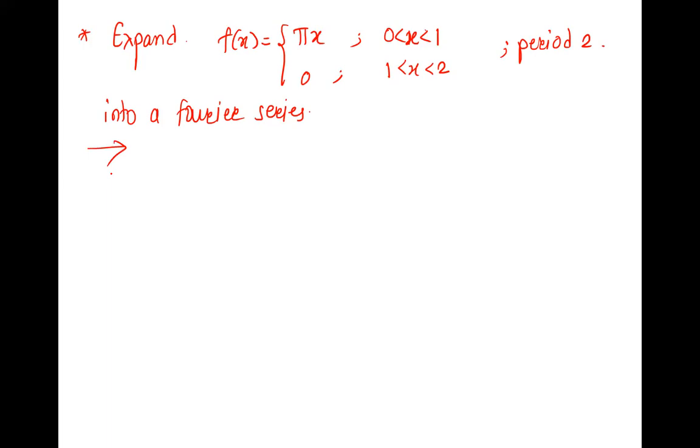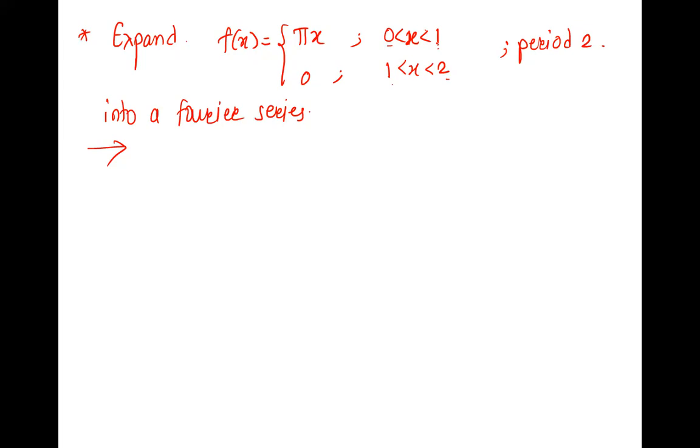Okay, one function is given to you, f of x. As f of x is given and it is asked to find the Fourier series, you should first notice the interval. So can you just tell me the interval here? 0 to 2. Everyone is able to identify? It starts with 0, where the function is defined, and ends with 2, with one discontinuity at 1, which is okay. Discontinuities are okay. So the given interval is 0 to 2.